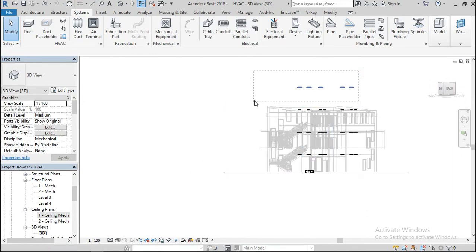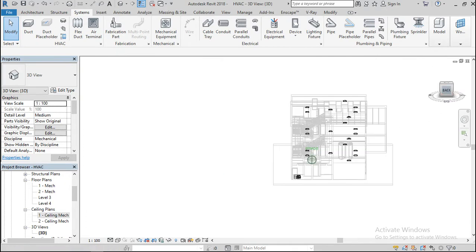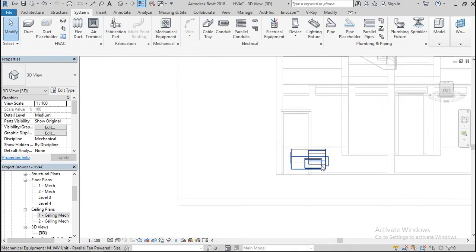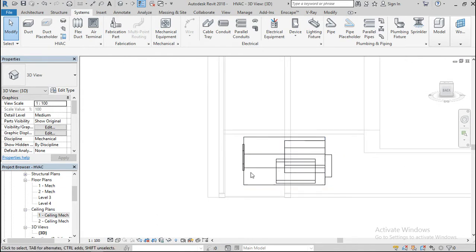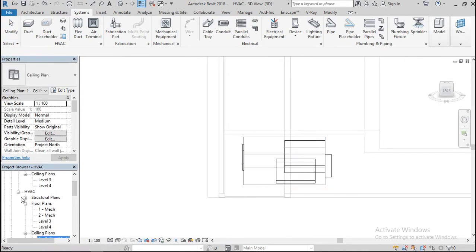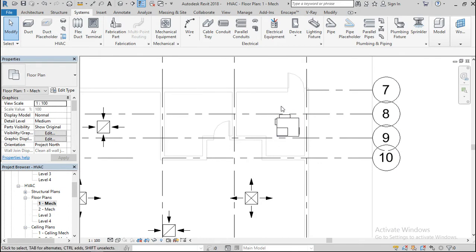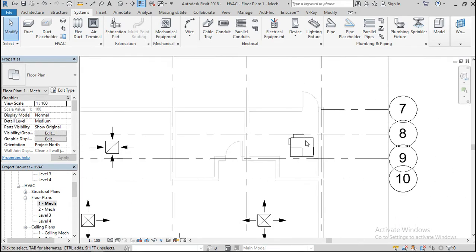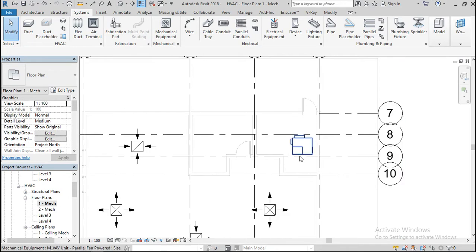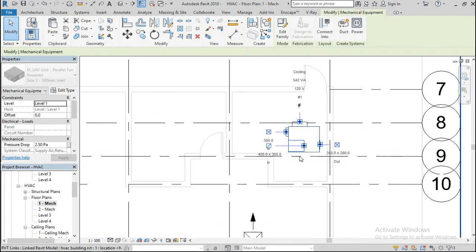I haven't added some here. The reason why I put this here is just because, on one floor plan, I added this here to reduce the load of piping.